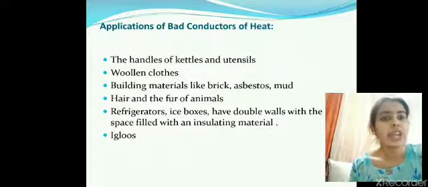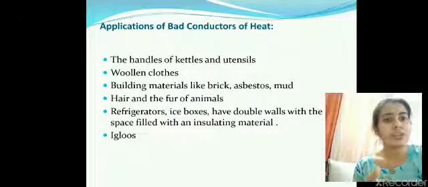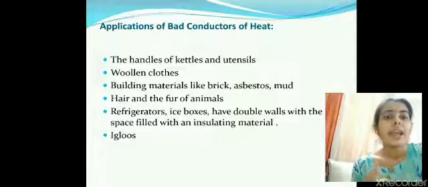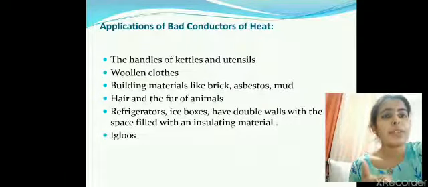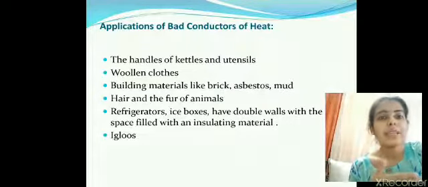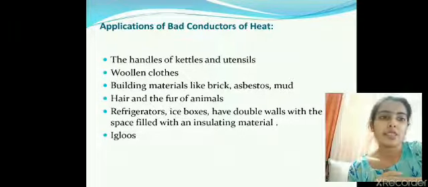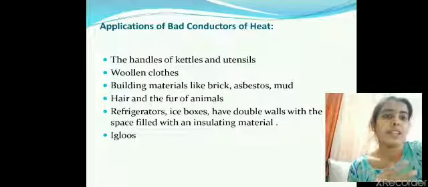In winters, the temperature outside is low, and we feel cold. When we are wearing woolen clothes, the fibers have trapped air. They will not allow your body heat to escape, so they help in keeping our body warm. Building materials like bricks, asbestos and mud are also very bad conductors of heat. That is why they help in maintaining the temperature of the place.